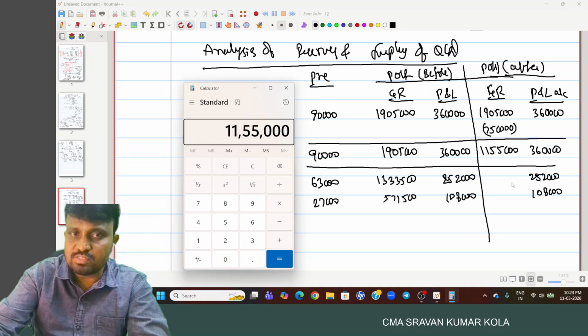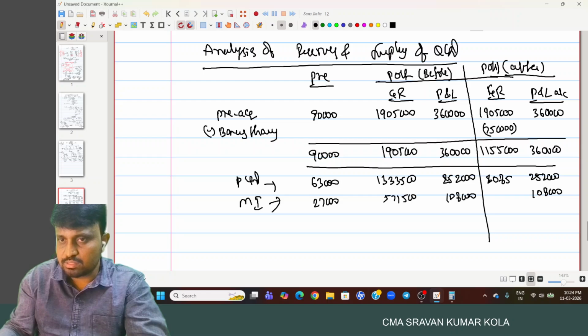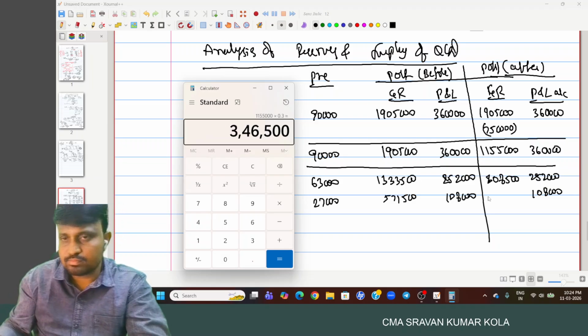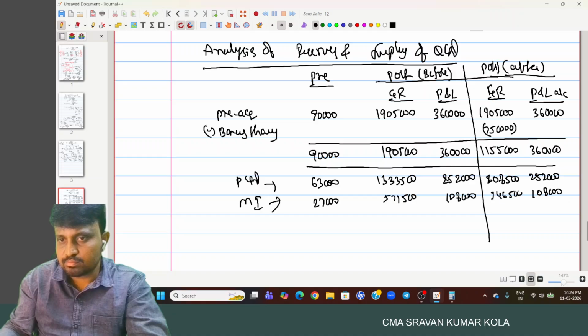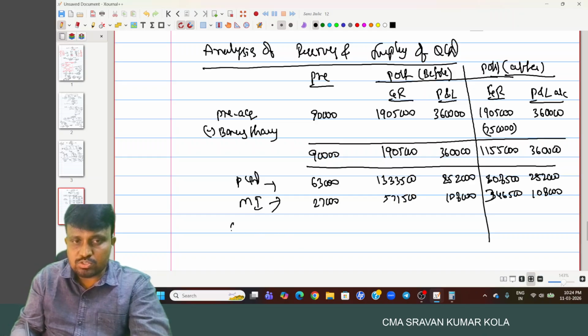And 11 lakh 55,000 into 70 percent is 8 lakh 8,500. Okay.